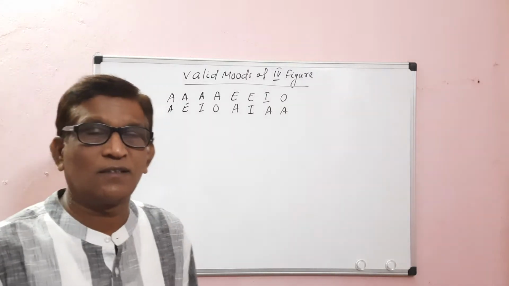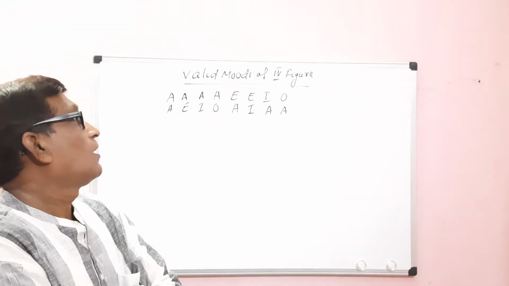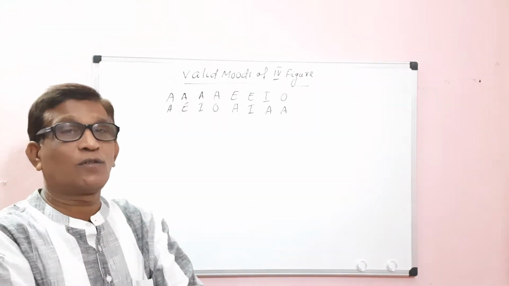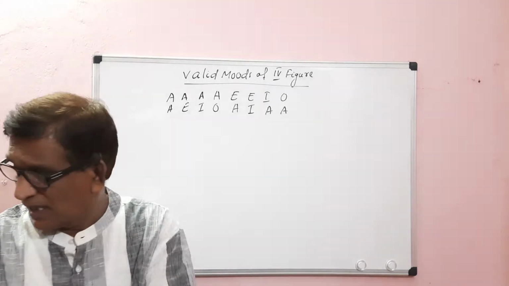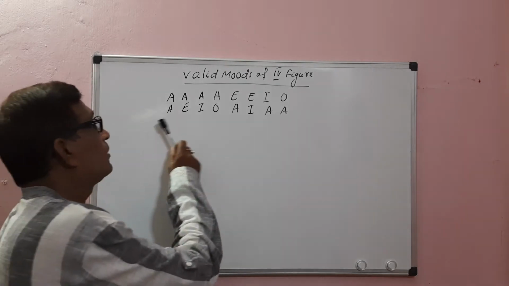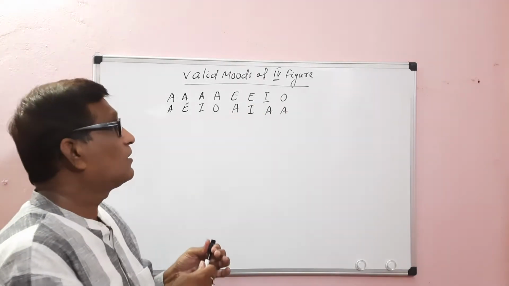Good morning, students. In the last video we already discussed the construction of valid moods of the third figure. Today we will discuss the valid moods of the fourth figure. Out of these 8 possible moods, we have to deduce how many are valid in the fourth figure.